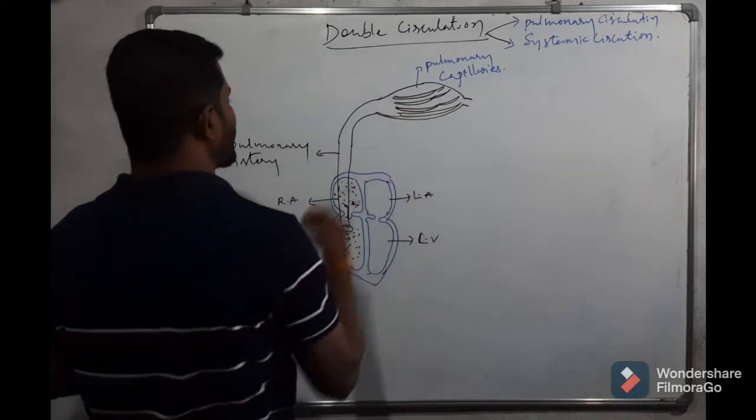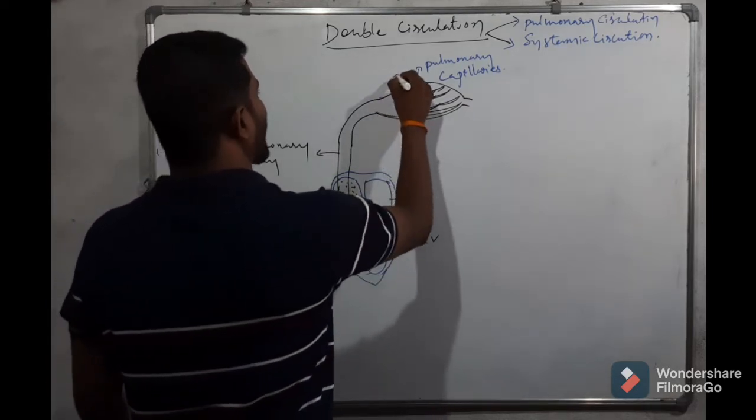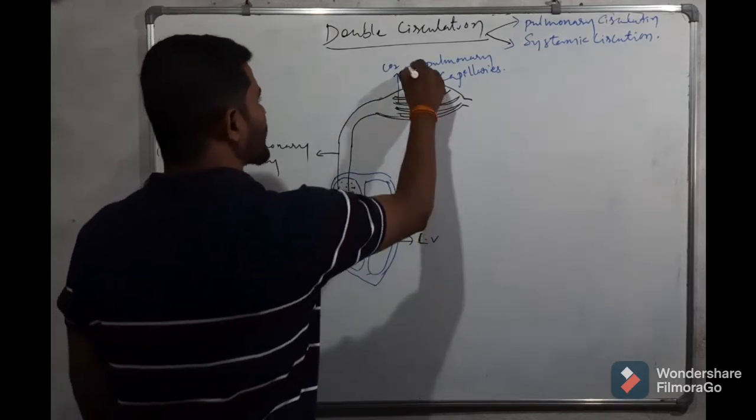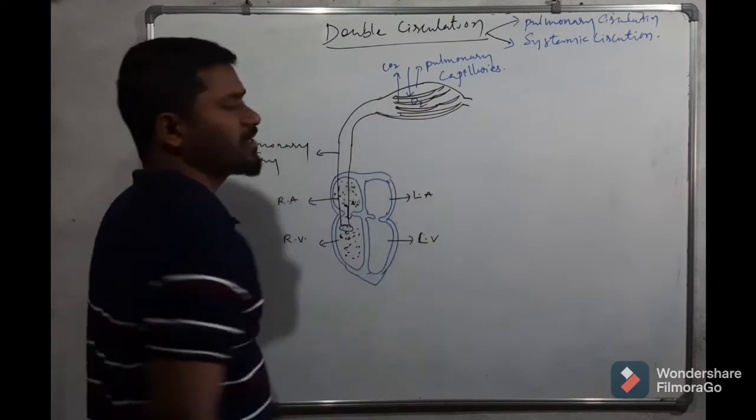Next, carbon dioxide from the blood reaches the lungs, and from the lungs oxygen enters these capillaries.